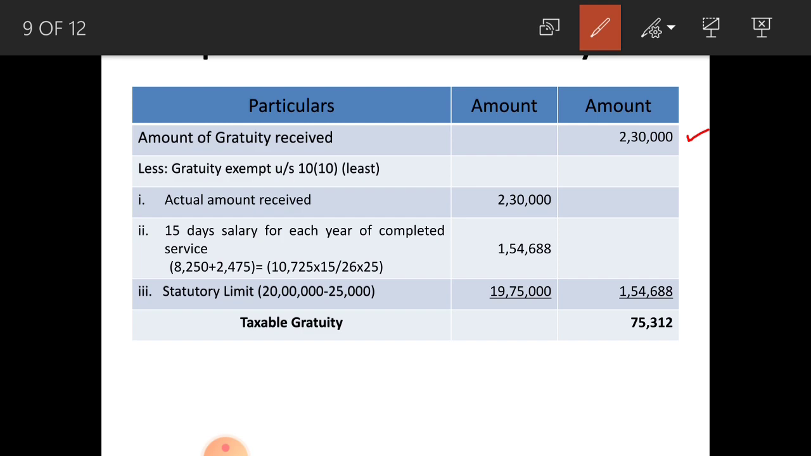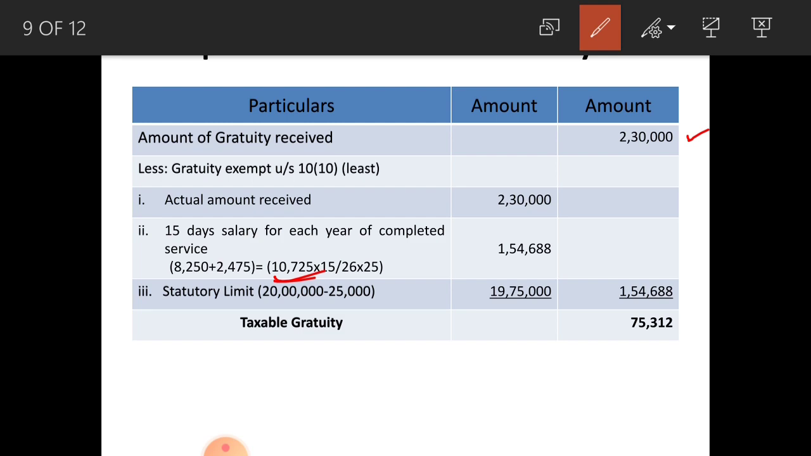There are three things. First one, actual amount received 2,30,000. Under covered under Payment of Gratuity Act, you have to consider 15 days salary for each year of completed service. Here 15 days salary includes last month's basic plus DA, that amounts to rupees 10,725 that you have already calculated, multiplied by 15 because 15 days salary you are calculating, divided by 26, that is number of working days in a month, multiplied by number of years of service, 25 in this case.